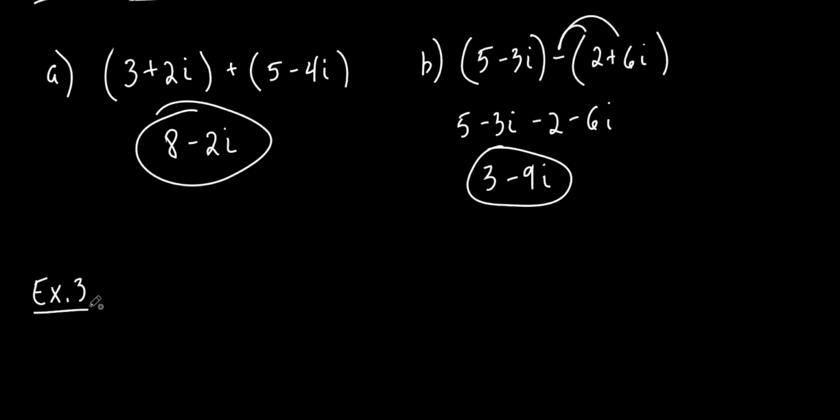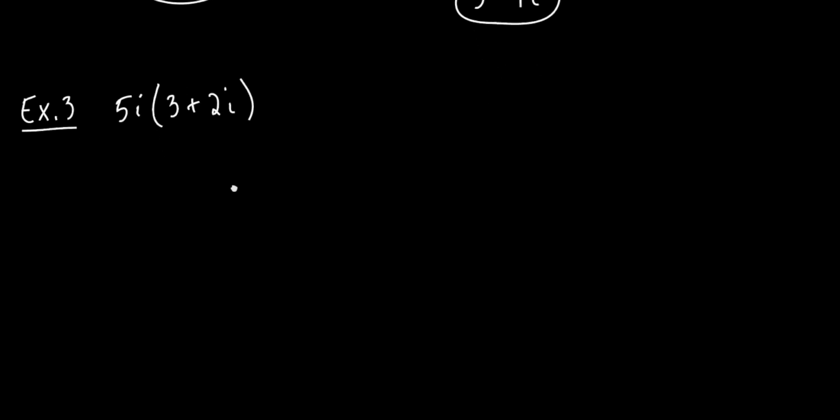So what do you think we're going to do now? We're multiplying. So that's a 5i times 3 plus 2i. We're taking just an imaginary number, multiplying it by a complex number. The imaginary number, you could think of that as a complex number as well.